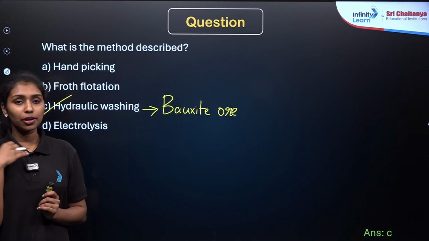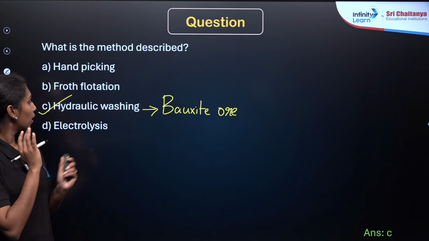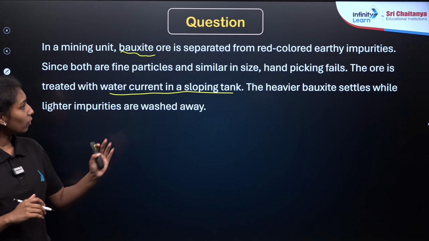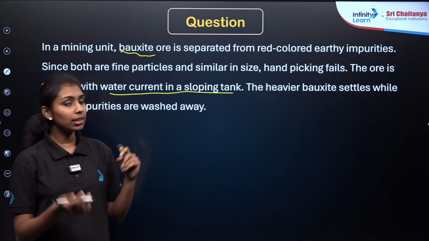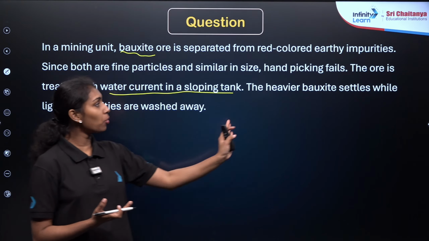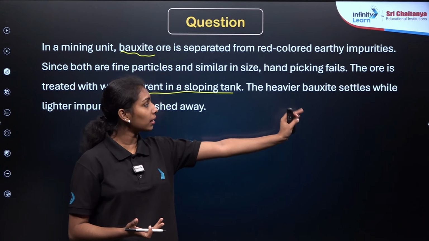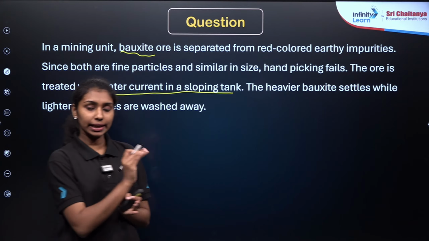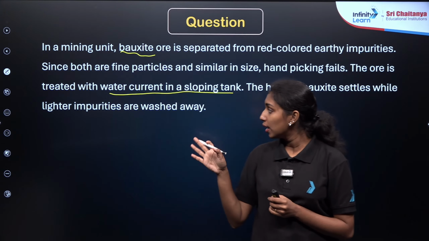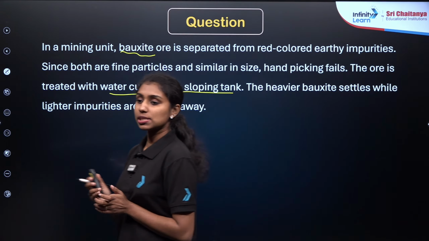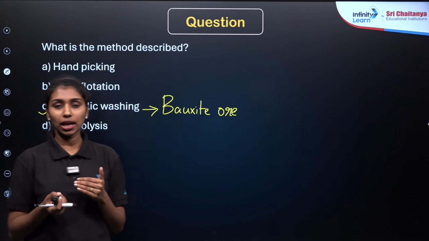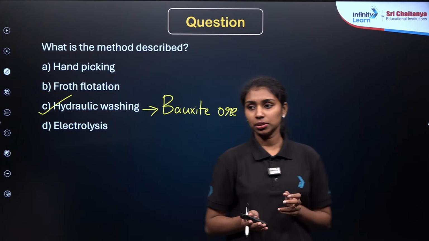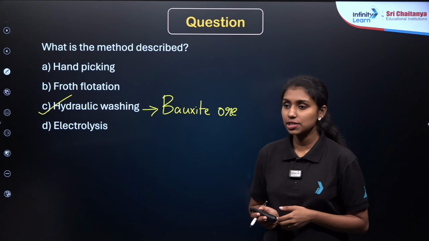So this is the method of hydraulic washing. If you are washing with the water current, right? What you are observing here, hydraulic washing method is based on the density difference, right? So heavier bauxite particles, heavier means more dense particle will be settled down, and the lighter gangue particles, lighter impurities will be washed away, right? Okay, I hope you understand the method of hydraulic washing, generally used for the bauxite ore. We are separating the aluminium from the bauxite ore, right? Concentration of bauxite ore.